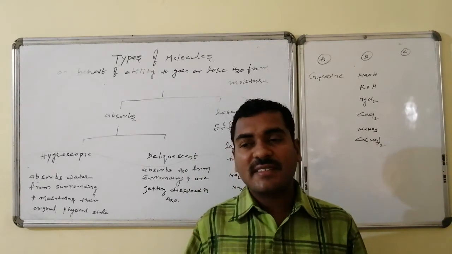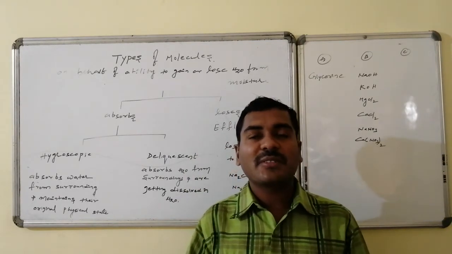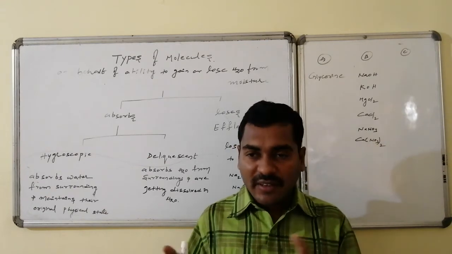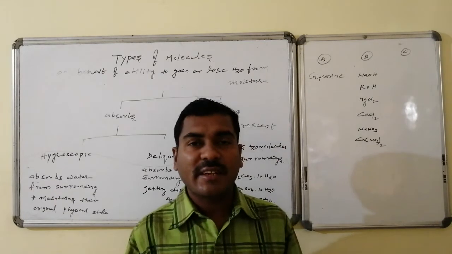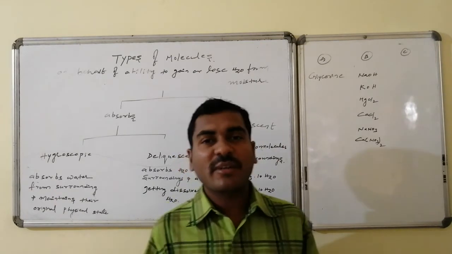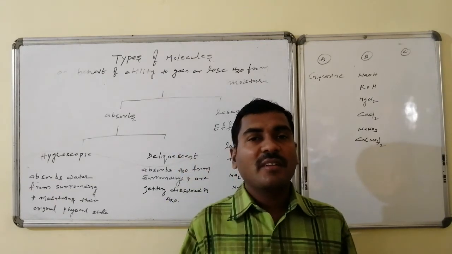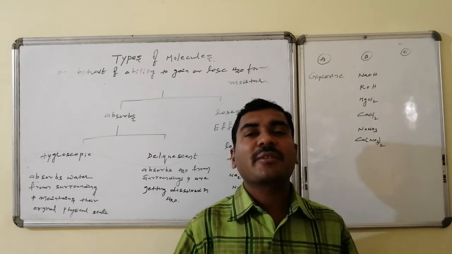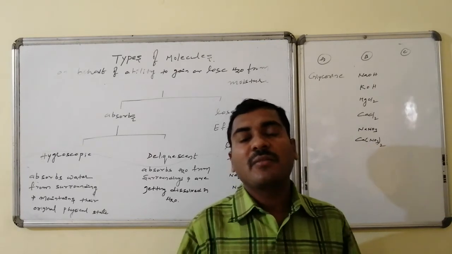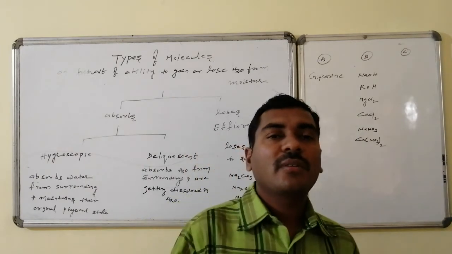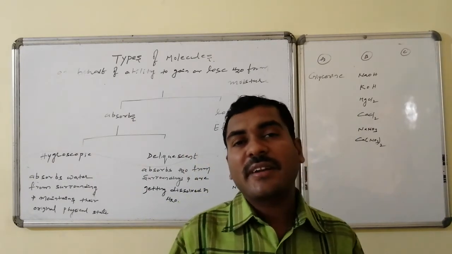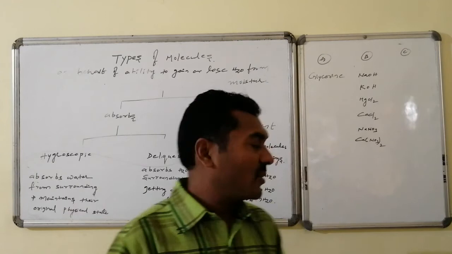And the last case, losing water molecules to the surroundings. These have the water of crystallization from the beginning. These have higher vapor pressure. If the surroundings maintain lower vapor pressure, in that case certain molecules lose their water of hydration to the surroundings. That loss of the water of hydration to the surroundings is said to be efflorescence.